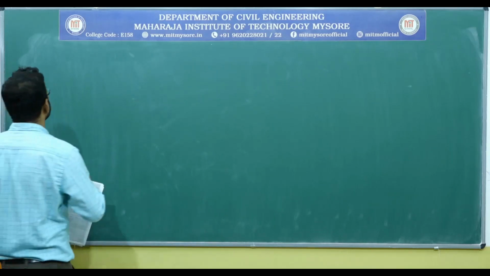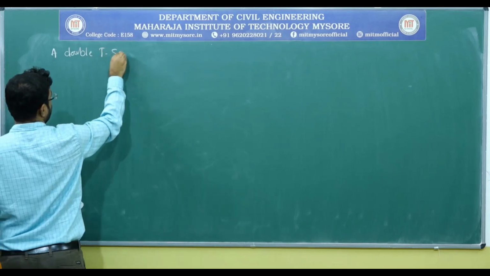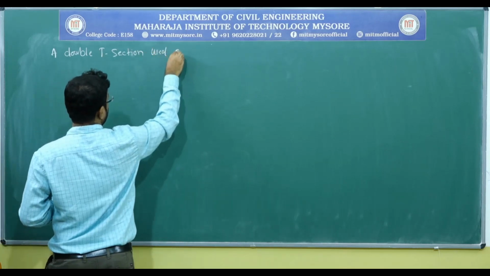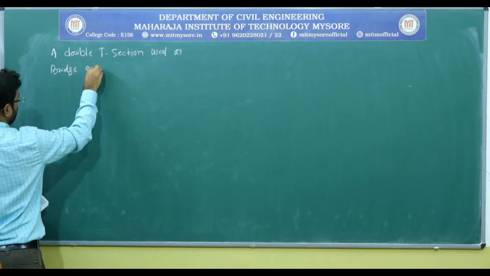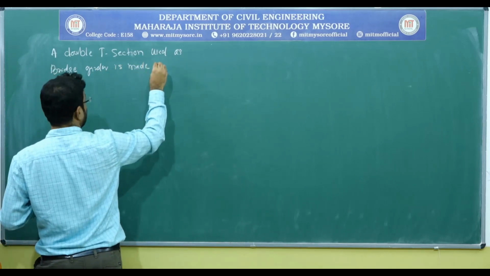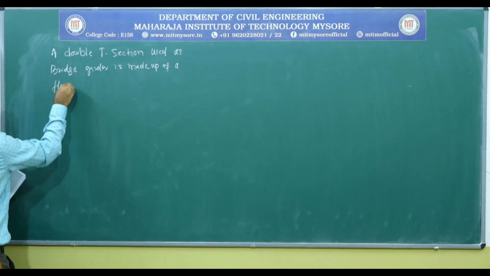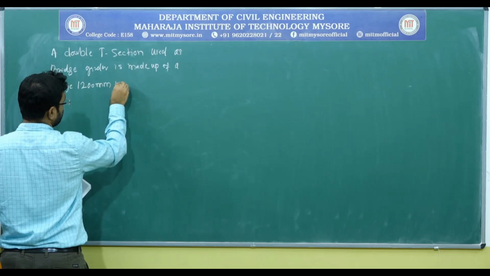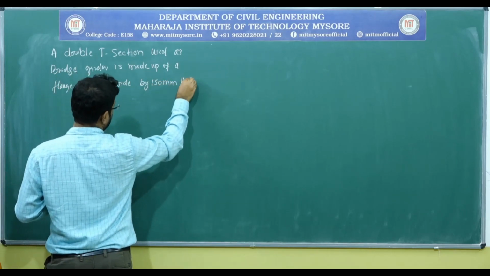A double T section used as a bridge girder is made up of a flange 1200 millimeter wide by 150 millimeter thick.